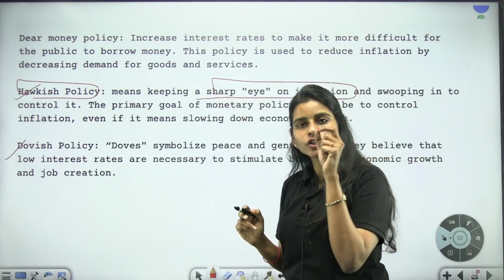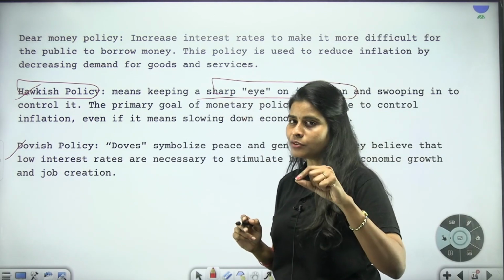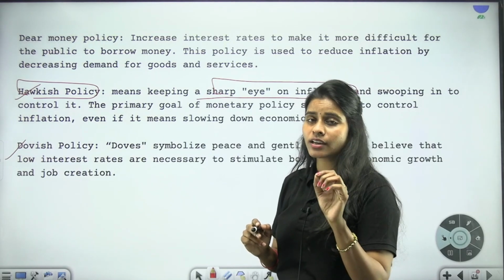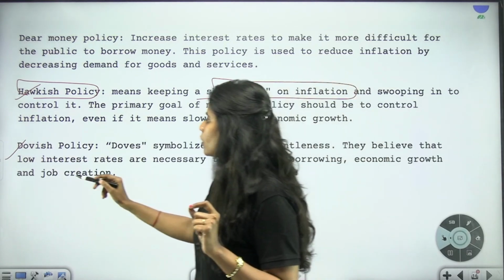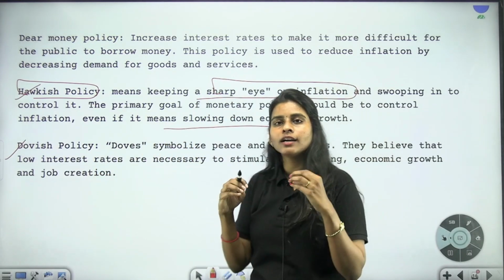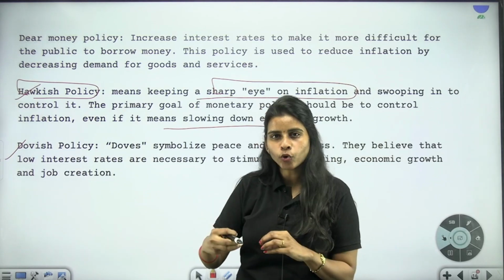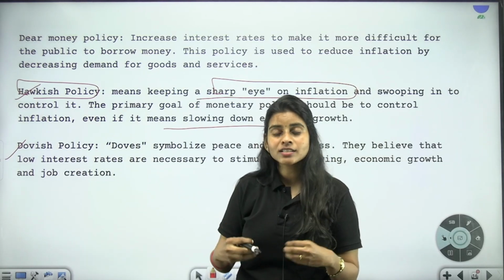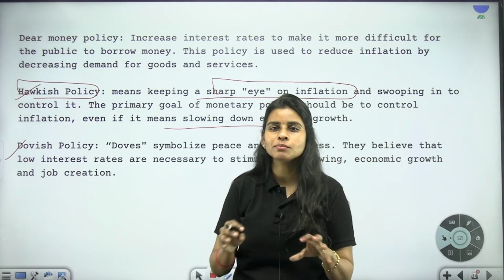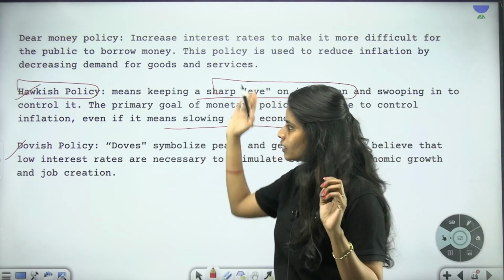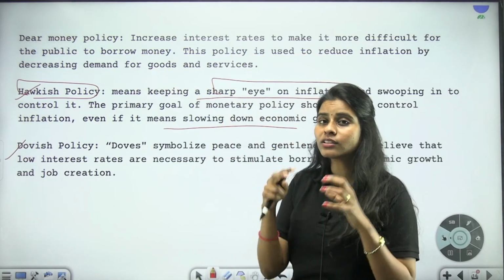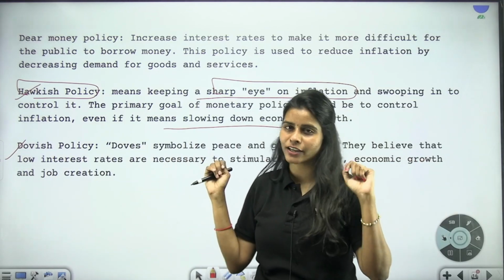So the primary objective of hawkish policy is to control inflation. Here the RBI is going to increase the interest rate and not decrease it. Obviously the cost of borrowing will be higher, so investments will be less and economic growth will be less. But even if economic growth slows down, that doesn't matter, I don't want inflation in my country, so then we can go for hawkish policy. And again, all these policies depend upon the current economic situation.